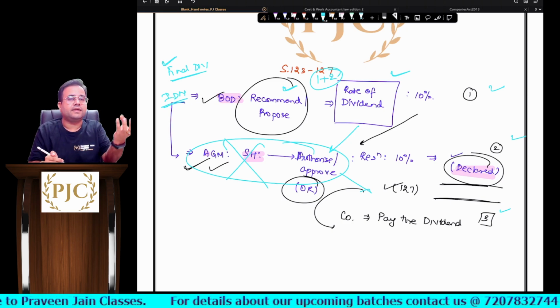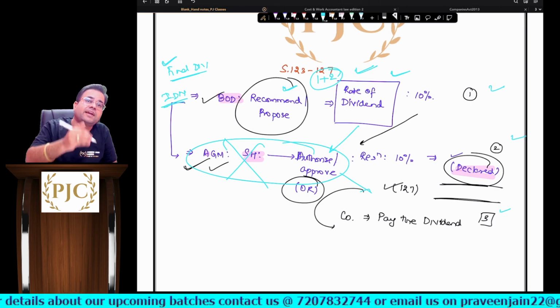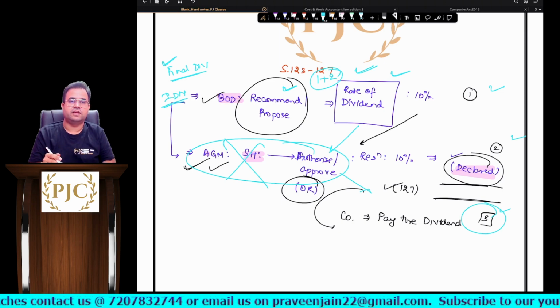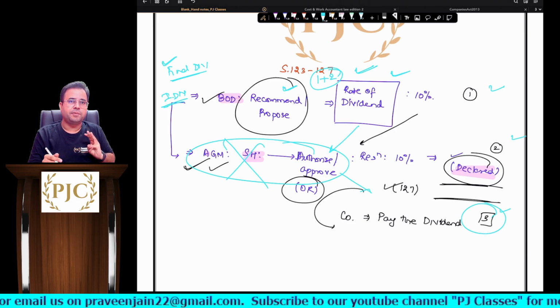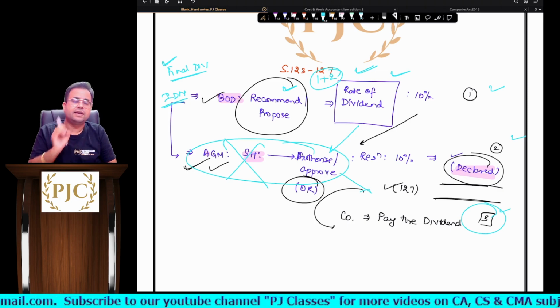Whatever the rate, they will recommend and declare it, and then we have to make the payment, sir. I hope this is clear. So final dividend has 3 stages, but interim dividend has 2 stages. You should have this understanding.